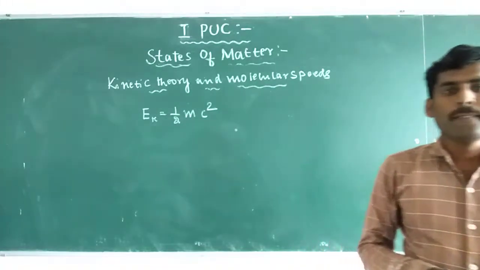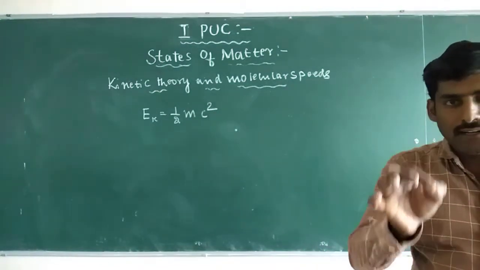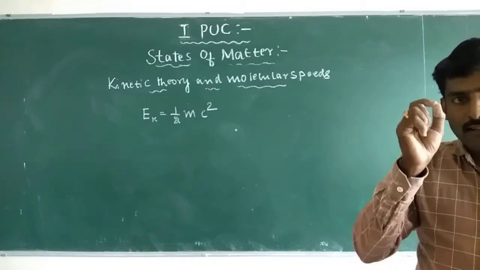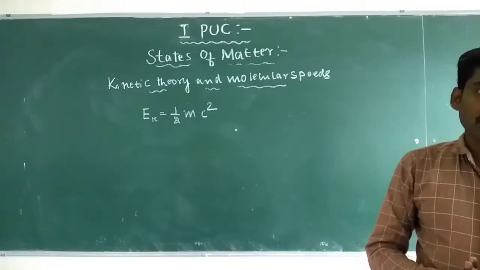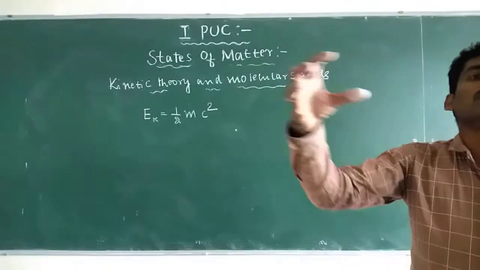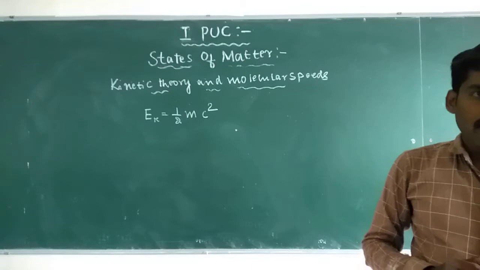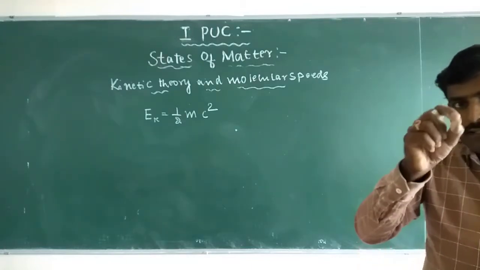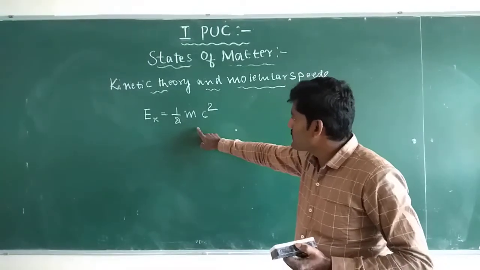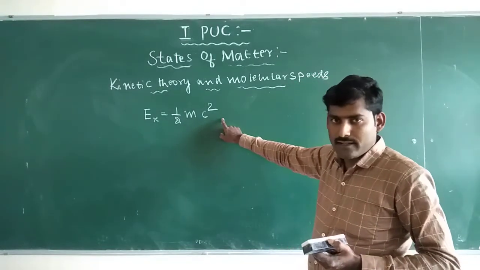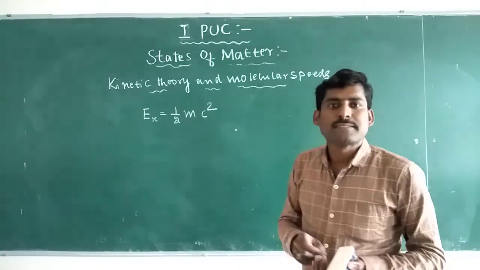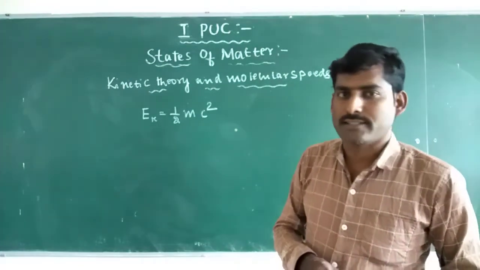So gas molecules in the container are in constant random motion, colliding with each other and with the walls of the container. The kinetic energy is Ek equals half into m into c square.